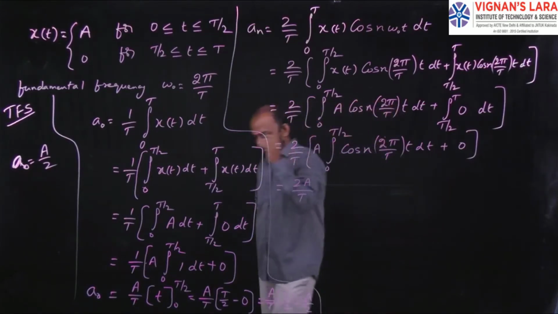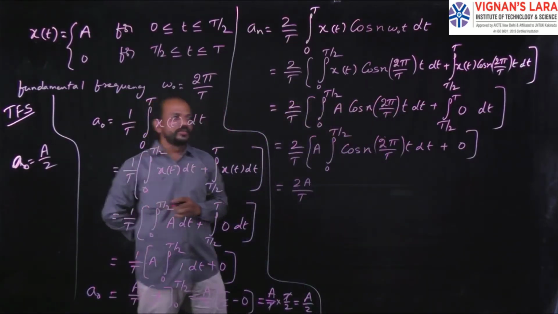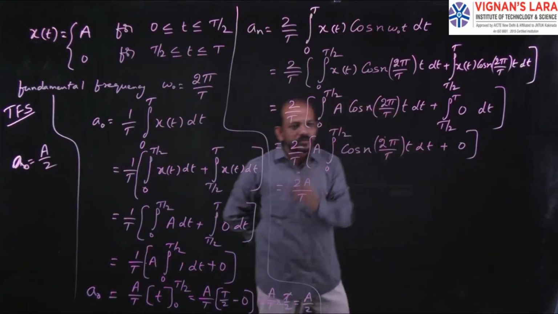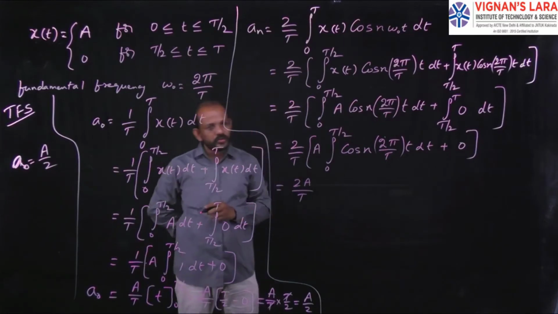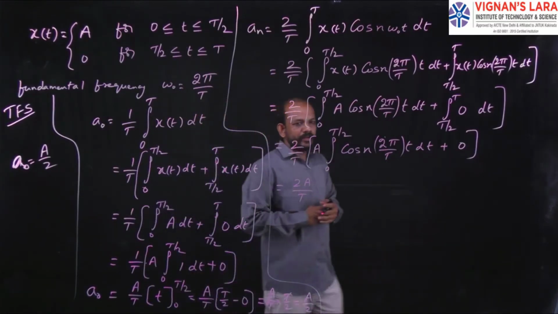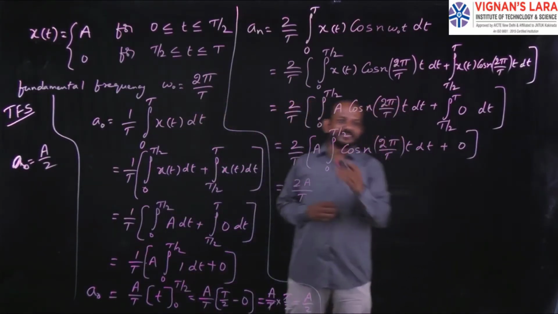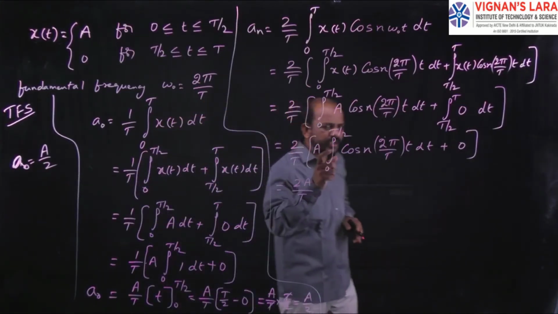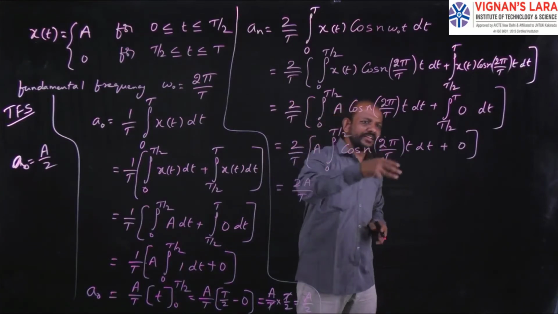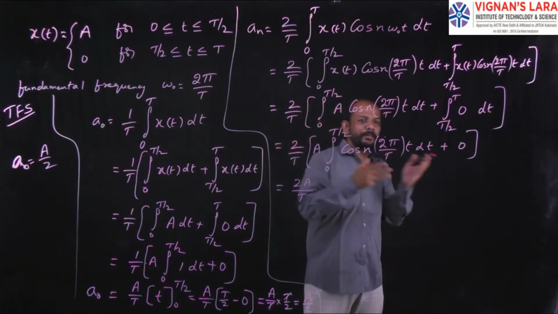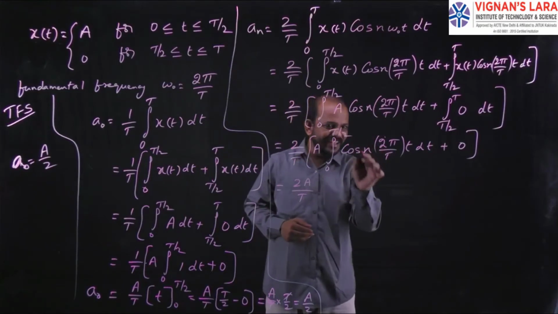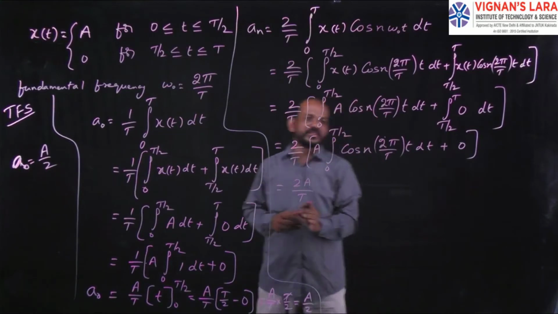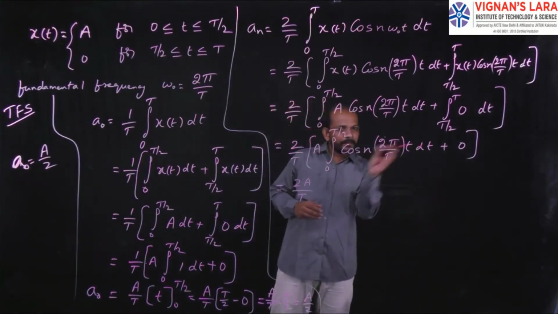So the integration of cos 2 theta is sine 2 theta by 2, just as the integration of cos 5x is sine 5x by 5. In the same way, the integration of cos 9t is sine 9t by 9. Consider this as some value into t: the integration of cos of some value into t is sine of that value into t, divided by that value.